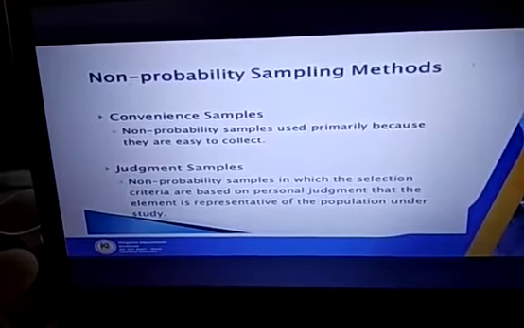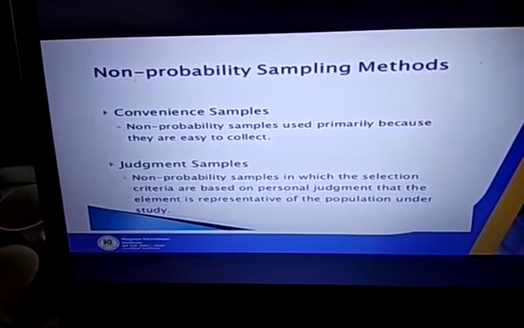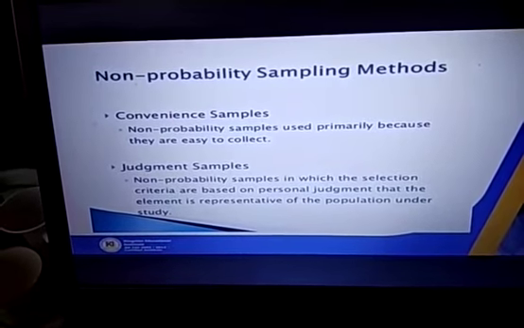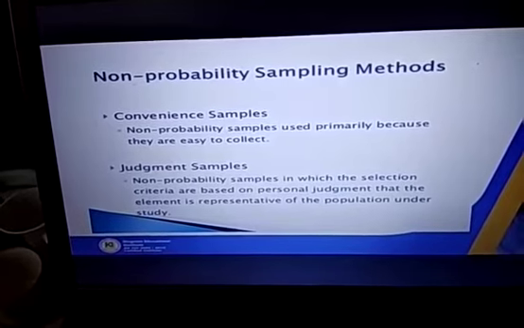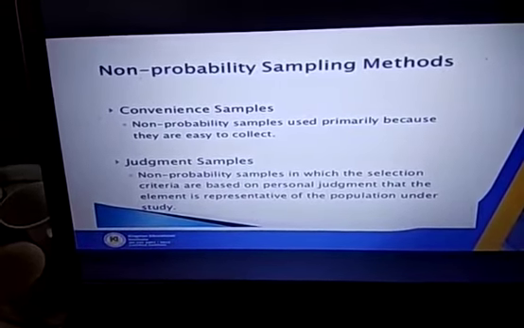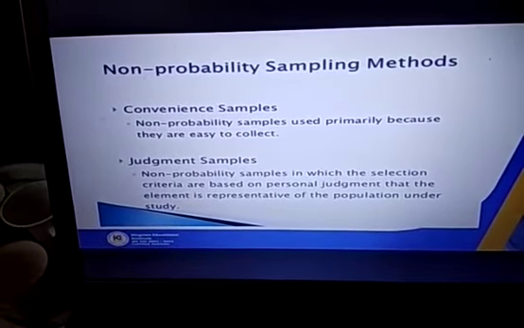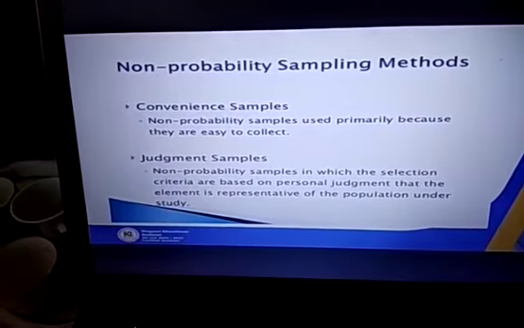So what are the non-probability sampling methods? This is convenience sampling. That means non-probability samples used primarily because they are easy to collect. Next, judgment samples. That means non-probability samples in which the selection criteria are based on personal judgment that the element is representative of the population under study.